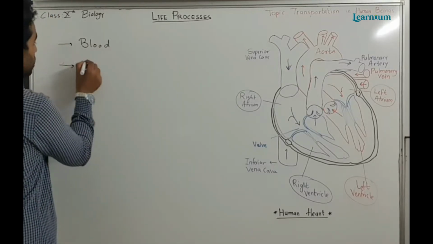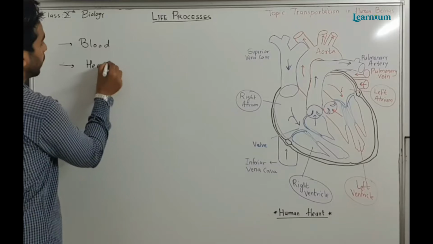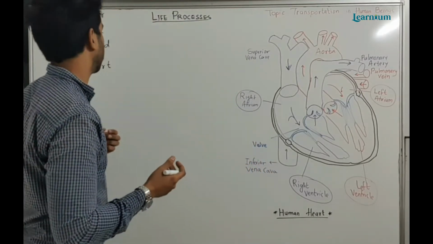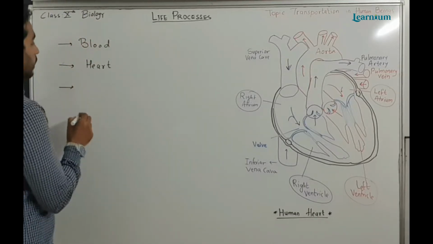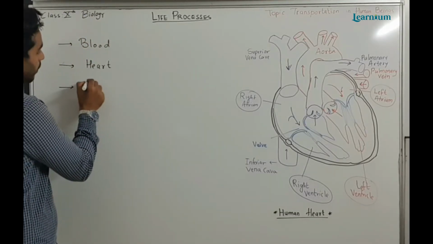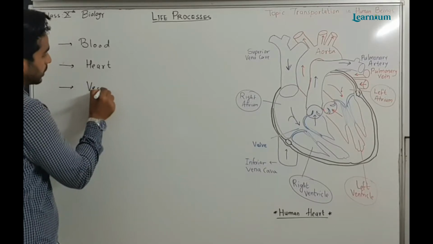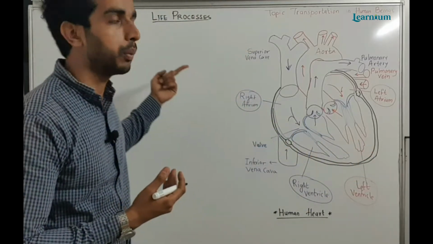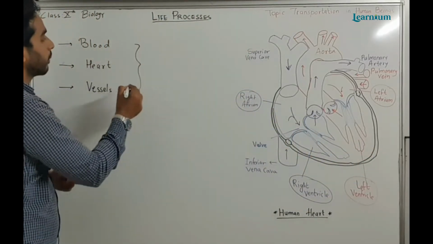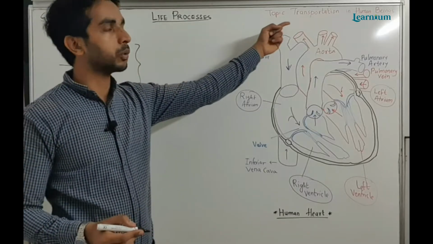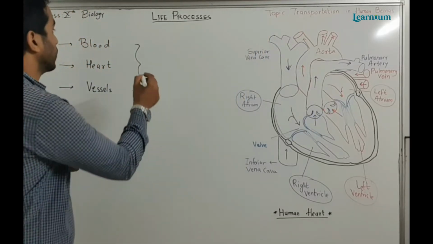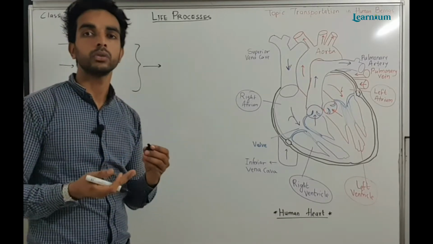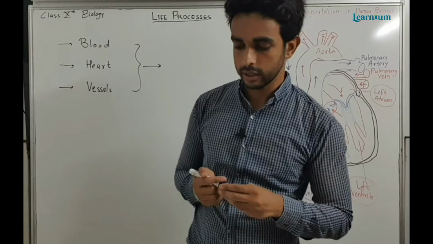Then the second component is the heart. The heart is the pumping machine. It pumps the blood to other organs or other parts of the body. Then the third component is vessels. Vessels carry the blood. So these three components make transportation in human beings easy. These are the three main components for the transportation of nutrients or materials inside our body.